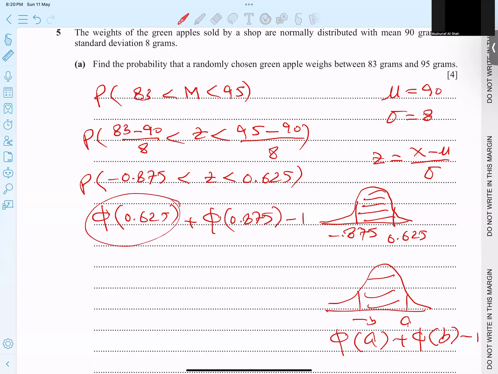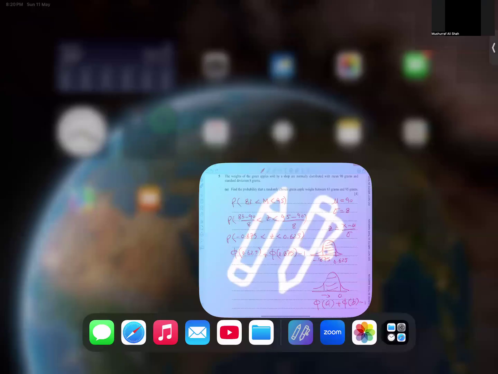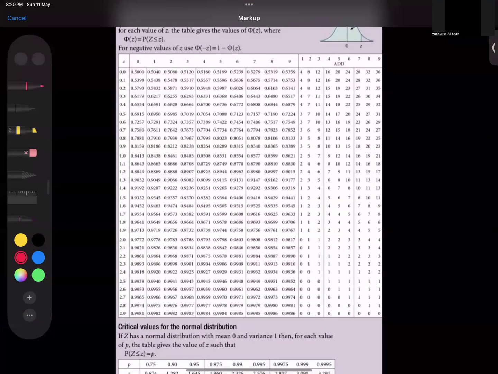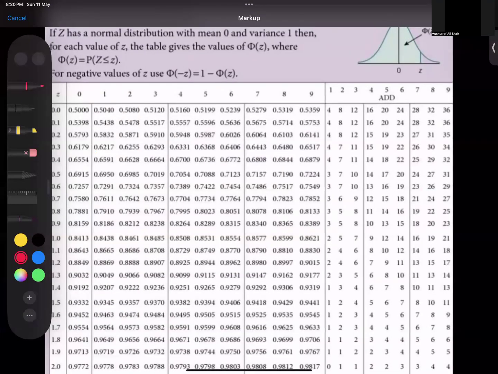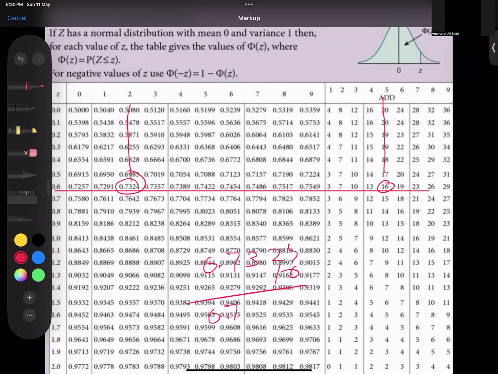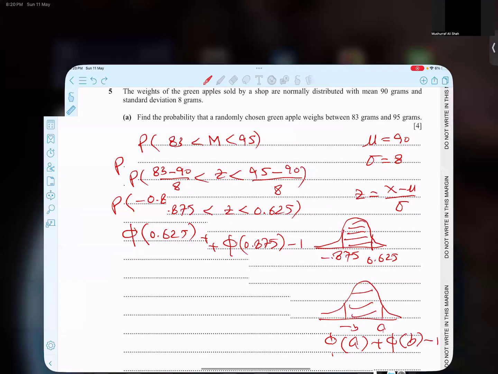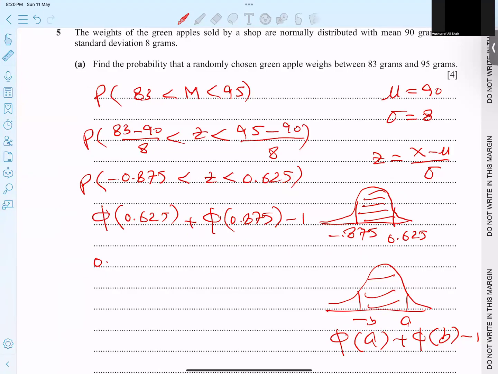Now this value is 0.625. I'll go on the table and find 0.625 from there. Where is it? Here, this line. This is a number and this is a number. If I add them, it tends to be 0.7324 and 16 adding. So 0.7340. So I got this number, 0.7340.